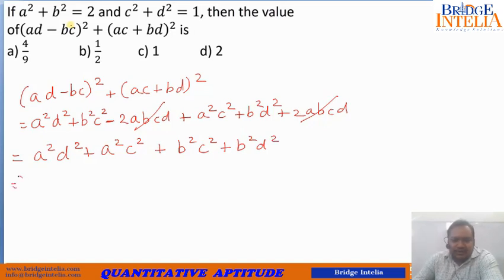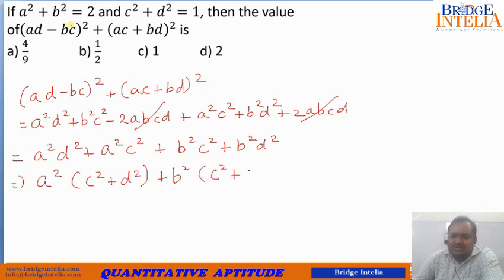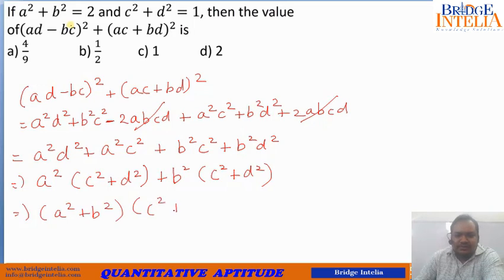Now you see, you can take A square common in the first two terms. So if you take A square common, you are left with D square plus C square, or C square plus D square, same thing. For the third and fourth terms, you can take B square as common. So you will get again C square plus D square. So this can actually be written as (A square plus B square) into (C square plus D square).